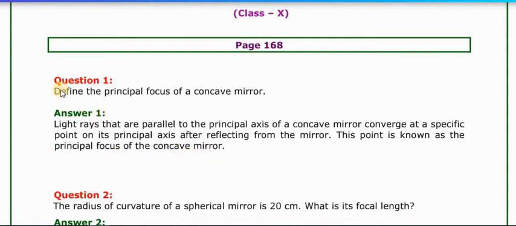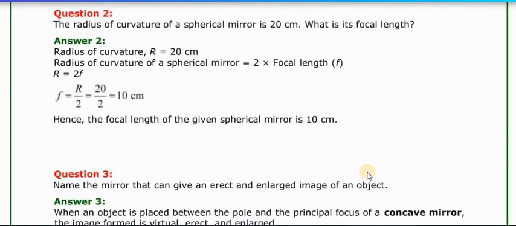So your question is, define the principal focus of a concave mirror. The answer is: light rays that are parallel to the principal axis of a concave mirror converge at a specific point on its principal axis after reflecting from the mirror. This point is known as the principal focus of the concave mirror. Now let's see the second question.